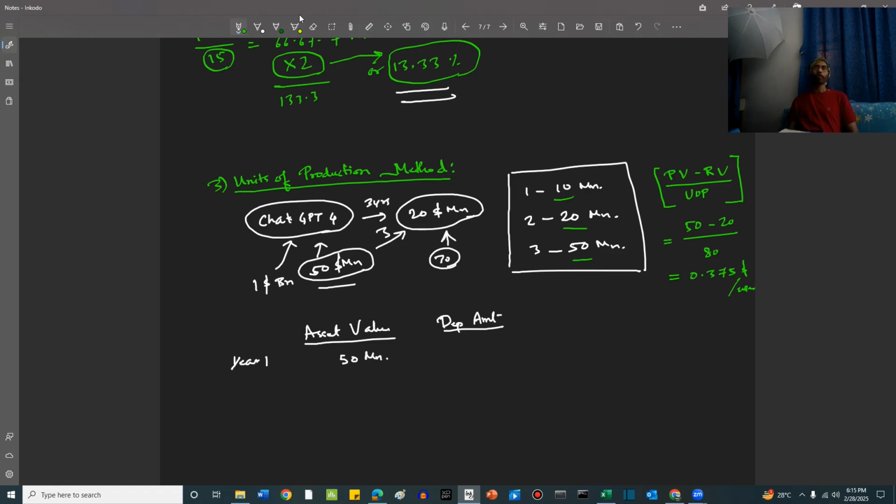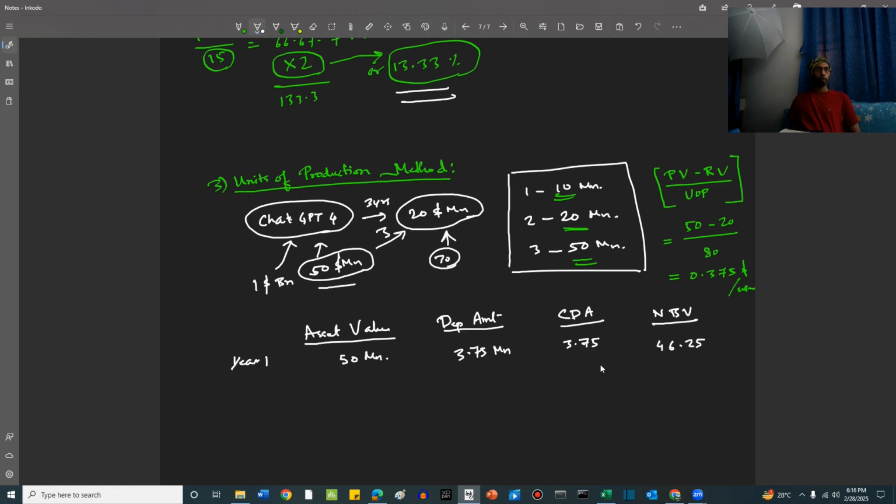Now we have the number of users in each year, 10 million, 20 million and 50 million. So in the first year, the depreciation amount would be 0.375 into 10 million. So this is equal to 3.75 million. Cumulative depreciation amount is equal to 3.75 million only. Net book value: 50 minus 3.75, 46.25. This is our net book value at the end of year 1.